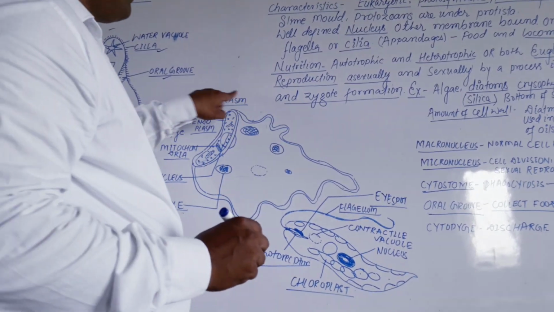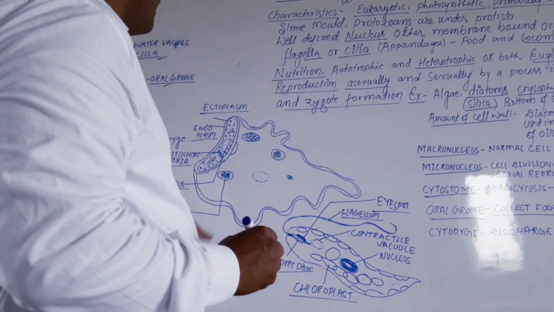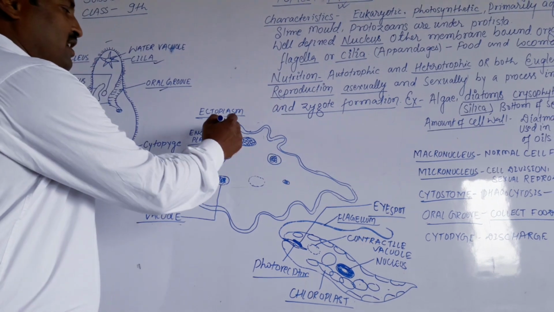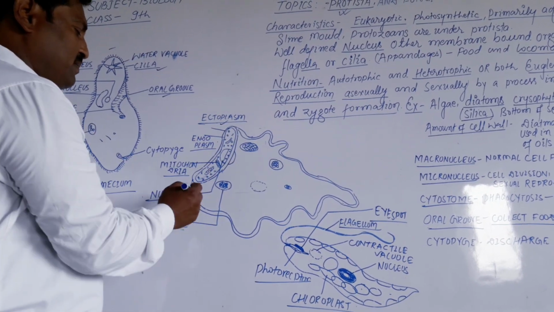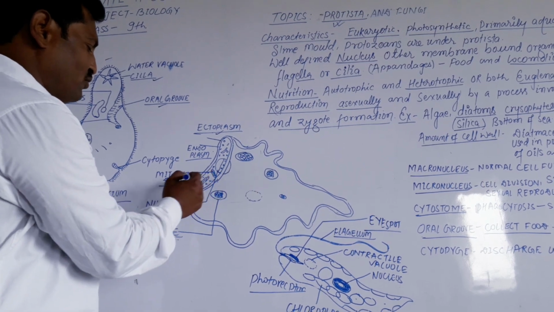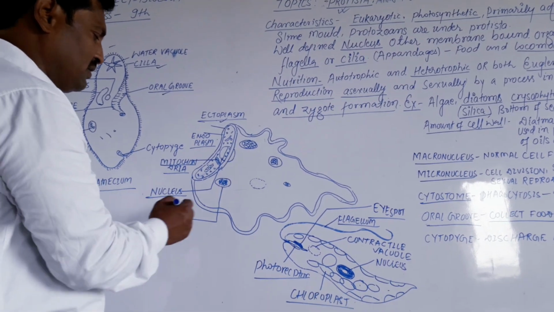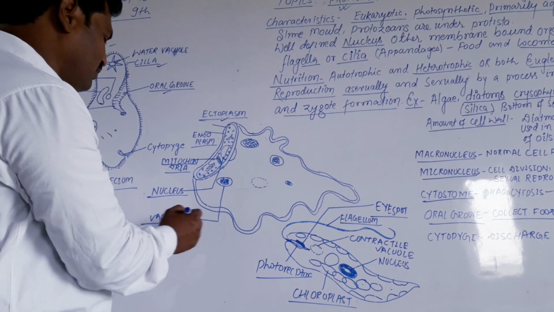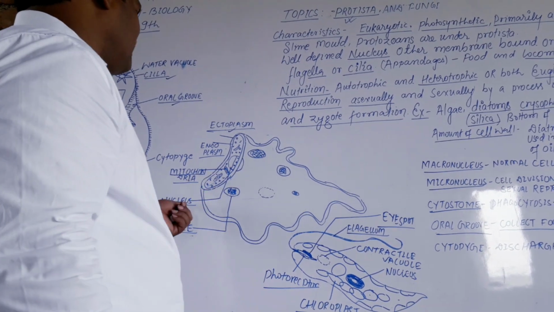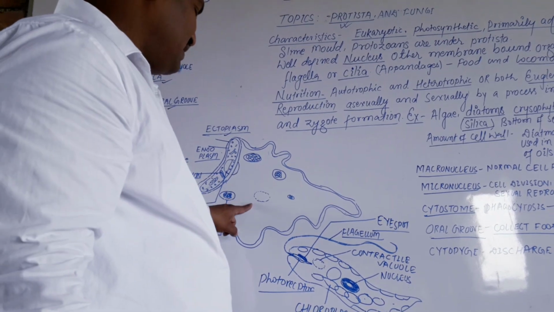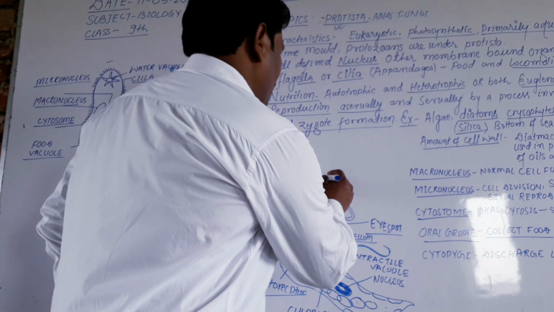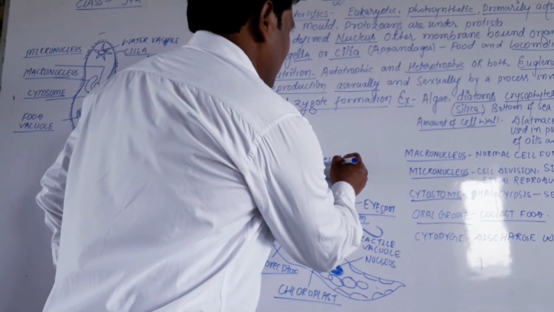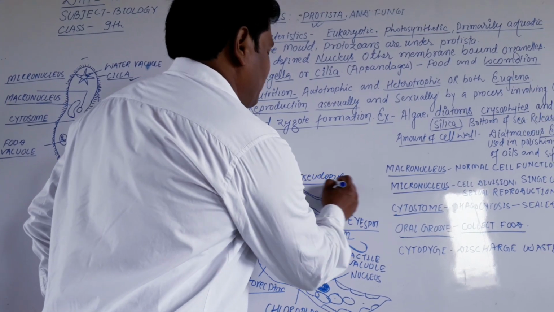This is the figure of a simple unicellular living organism, the Amoeba. It has two layers, ectoplasm outside and endoplasm inside. This is the mitochondria for energy generation, this is the food vacuole, and this is the nucleus for cell functions. This is the pseudopodia, which is used for locomotion.